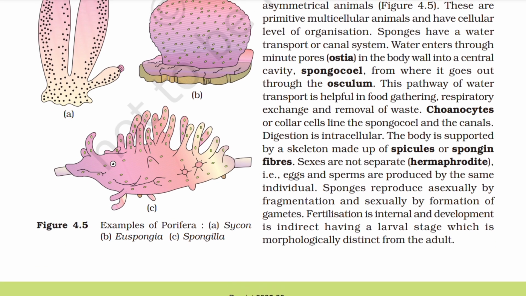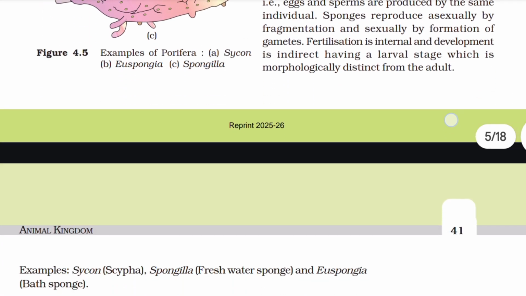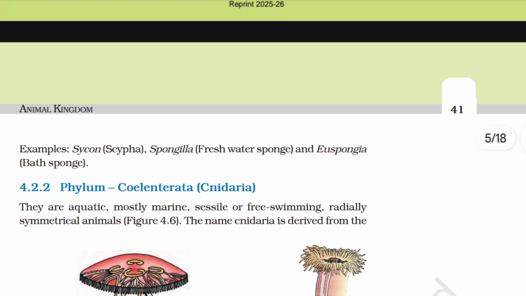Sexes are not separate, that is, eggs and sperms are produced by the same individual. Sponges reproduce asexually by fragmentation and sexually by formation of gametes. Fertilization is internal and development is indirect, having a larval stage which is morphologically distinct from the adult. Examples: Sycon, Spongilla, and Euspongia.